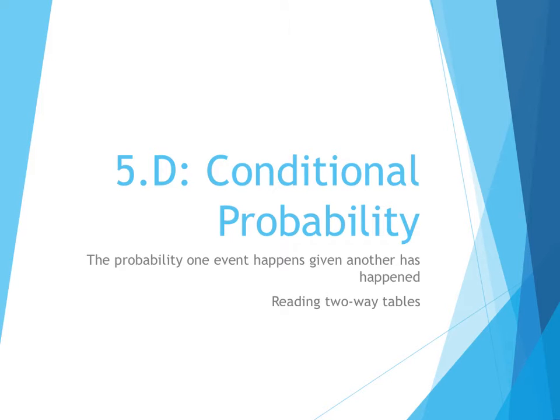All right, this is our last day of the simple things about probability. This is about conditional probability, so the probability one event happens given that something else has already happened. We're also going to hit on two-way tables in here and make sure that we know how to read those.